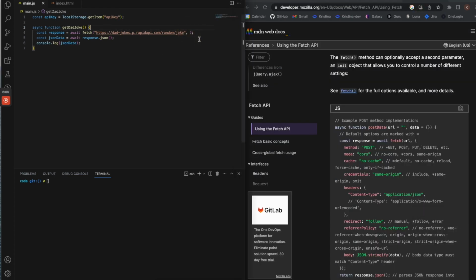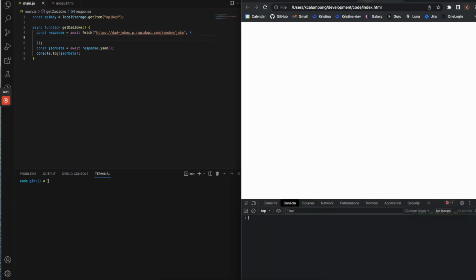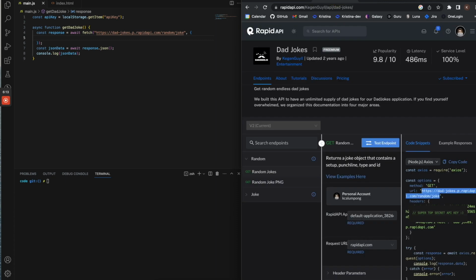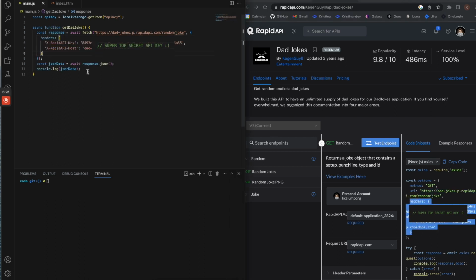We'll do open brackets. And then what we want is, like you can see here, is the headers. So I'll just copy that, stick that in here.